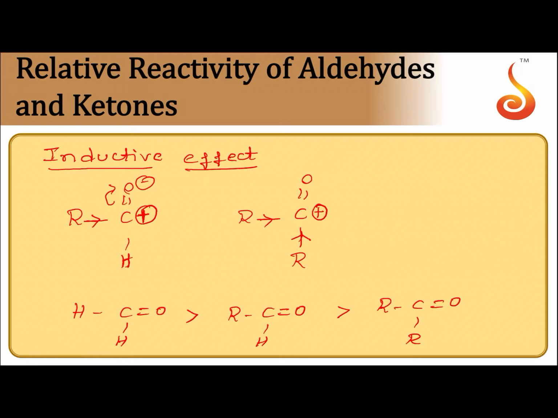What is the reason? Plus I nature of alkyl group. There are two such alkyl groups in ketones and there is only one alkyl group in aldehyde. Whereas if I take formaldehyde, there is no electron releasing group here. So formaldehyde is more reactive than any other aldehyde. Aldehydes are more reactive than ketones towards nucleophilic addition reactions.